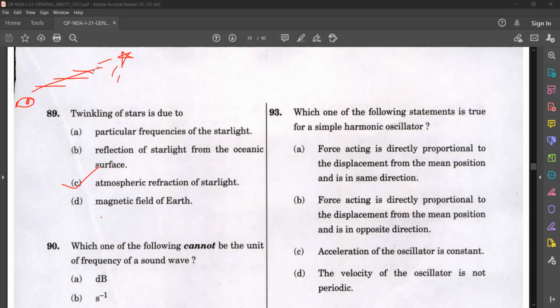As a result, this light undergoes continuous refraction, and when the density changes, atmospheric refraction happens. So for an observer looking at this star, it appears like the star is twinkling. Actually, what is happening is atmospheric refraction of the starlight.